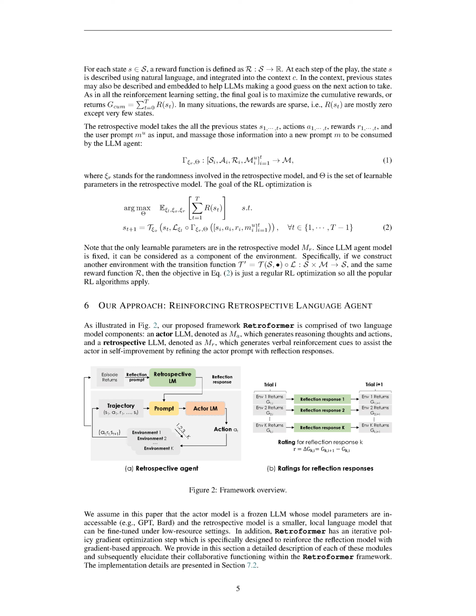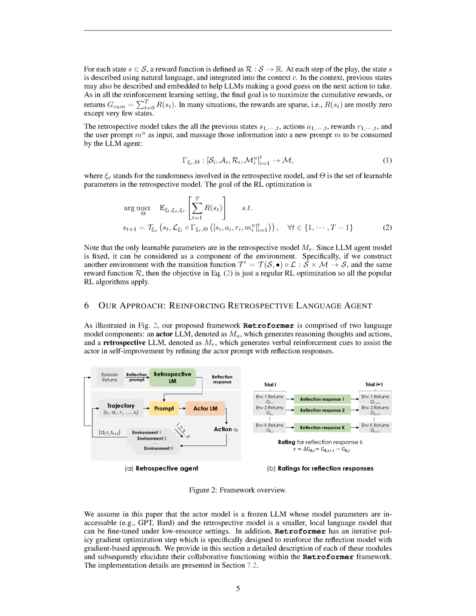The environment is defined as a state transition function and a reward function, where states and actions are represented using text. The goal is to maximize cumulative rewards, which are often sparse. A retrospective model is introduced to massage previous states, actions, rewards, and user prompts into a new prompt for the LLM agent. The RL optimization objective is to maximize the expected sum of rewards over time.